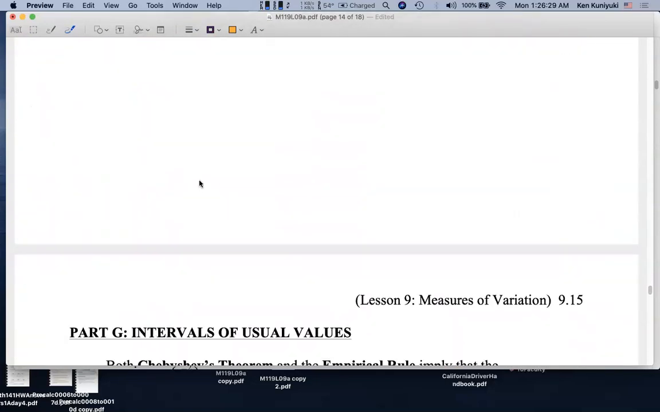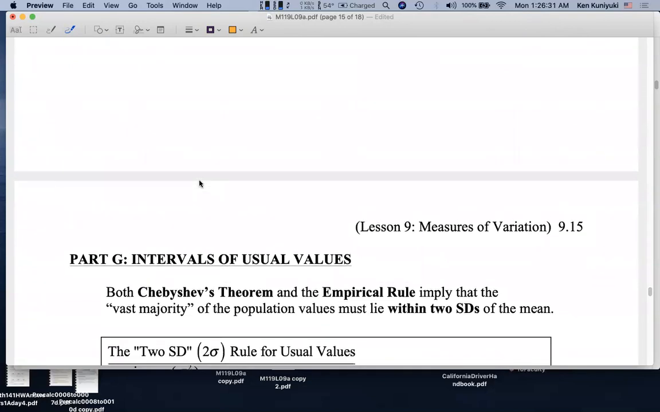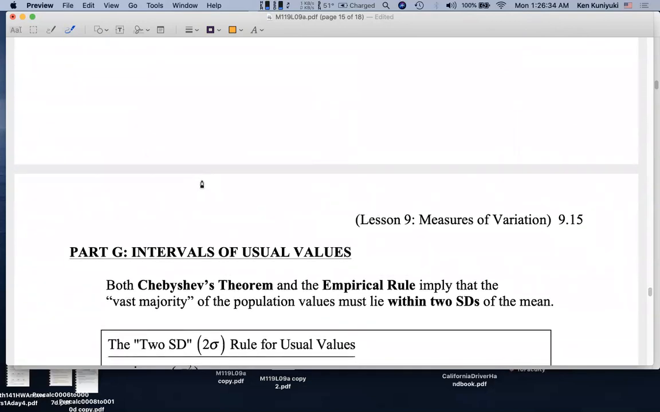Next up, what would be an interval of usual or typical values? And what kinds of scores would be unusual? Next time.